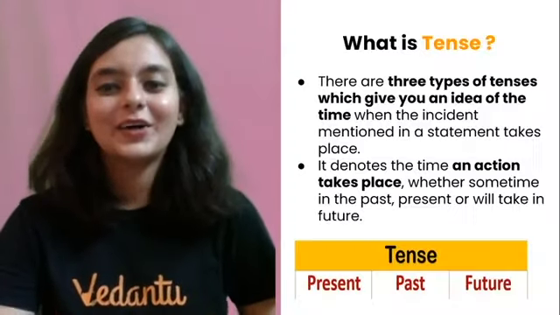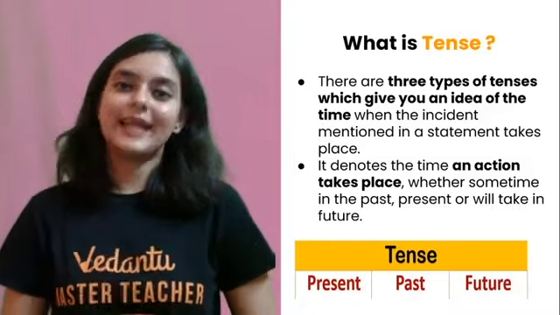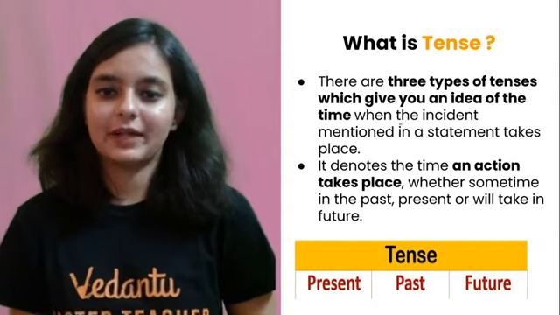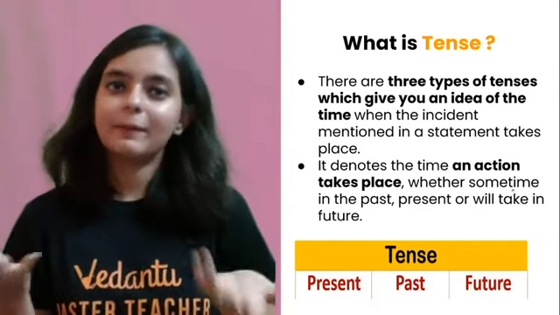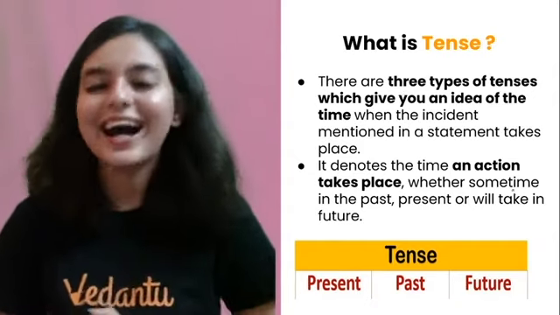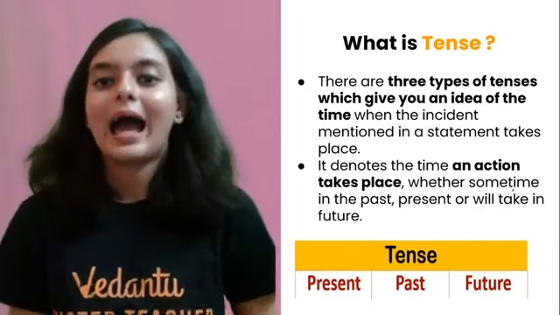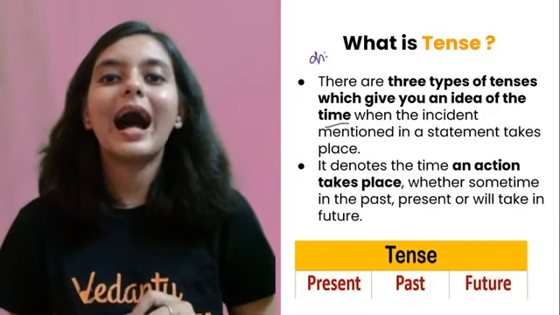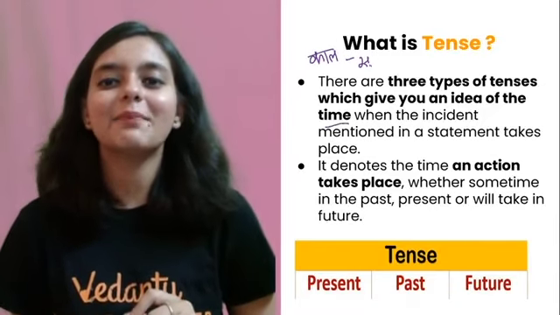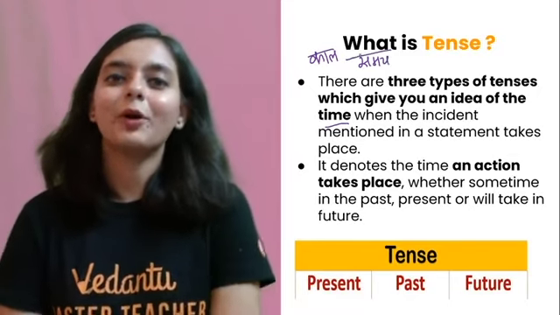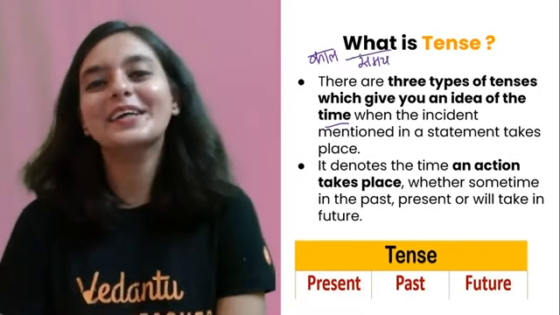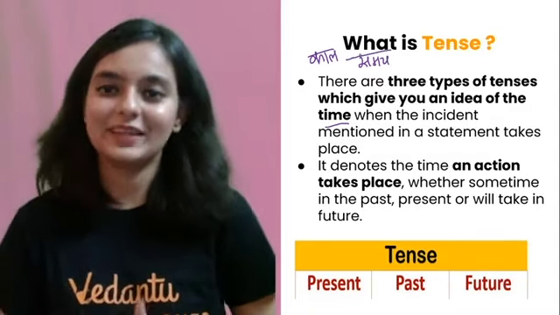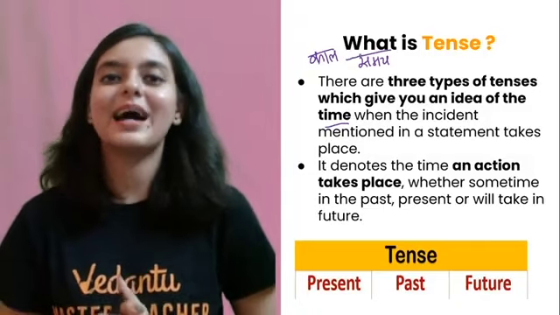All right, so next let us start with tense. So what is tense? Now there are 3 major types of tenses: past, present, future. ये तो भाई बचपन से करते आ रहे हो, पता तो होगा इतना. So this you all know. And what is tense? It gives you the idea of time. इसलिए हम हिंदी में इसको काल कहते हैं, right? काल का मतलब क्या होता है? समय, है ना? अब आप बोलोगे मैम आप तो हिंदी पढ़ाने लग गए. So just in order to make you correlate with Hindi, ताकि आपको समझने में आसानी हो.